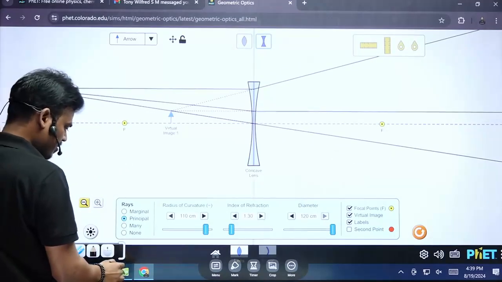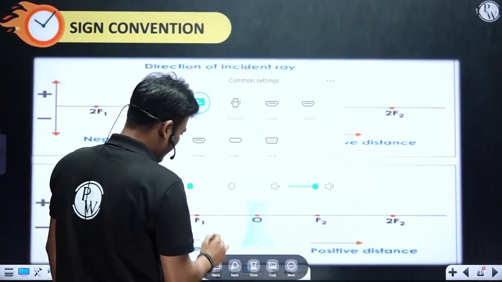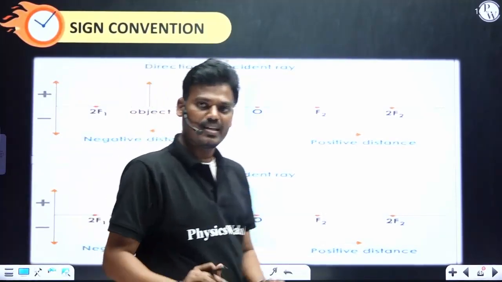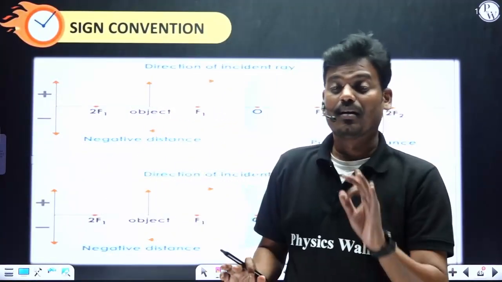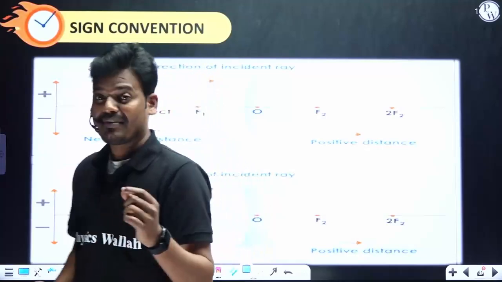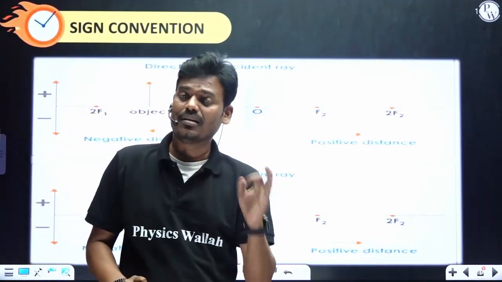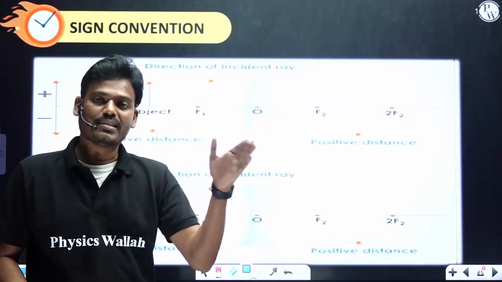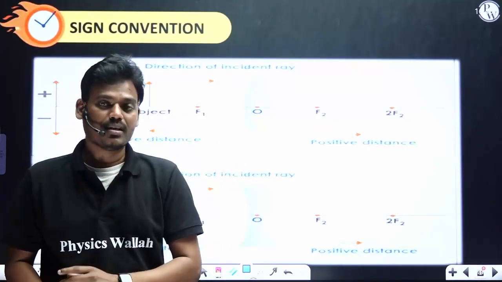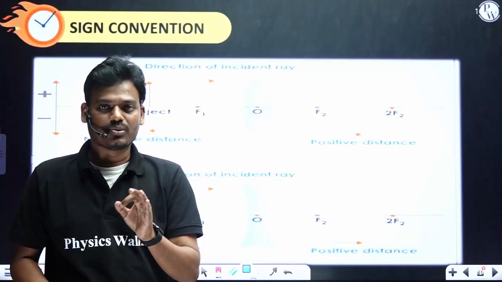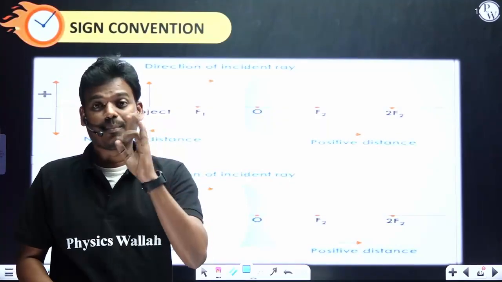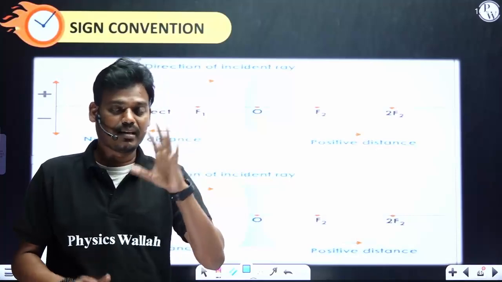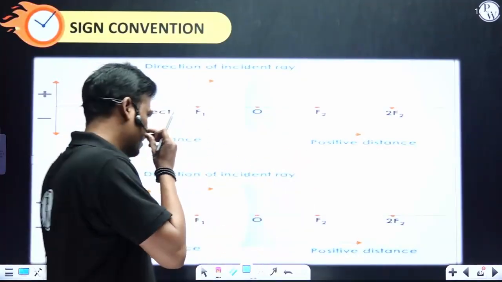Okay, clear? Now, the sign convention is the same as the mirror concept only. But in case of mirrors, we have considered the pole of the mirror as the origin or reference point. So from that point, we are measuring object distance as well as image distance. In the same way, in case of lenses also, we are considering the origin as the optical center. In place of the pole, here we are considering the optical center. Remaining, everything is the same.